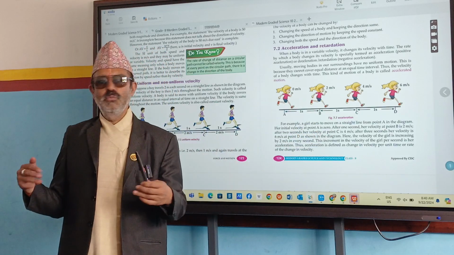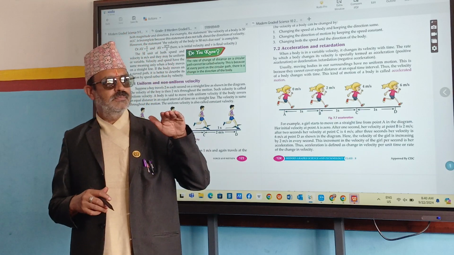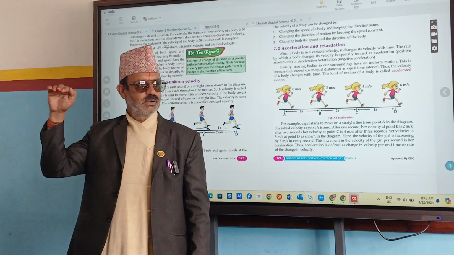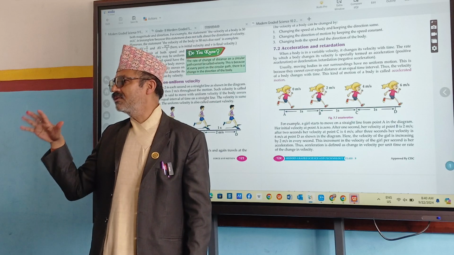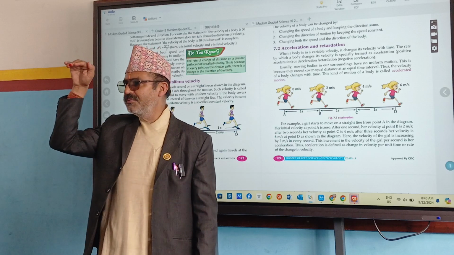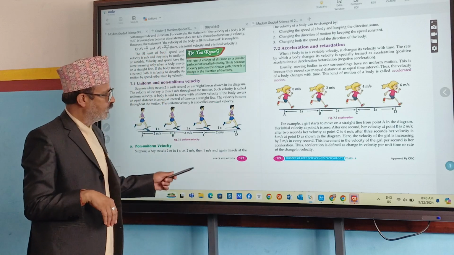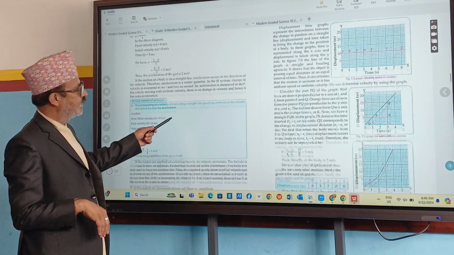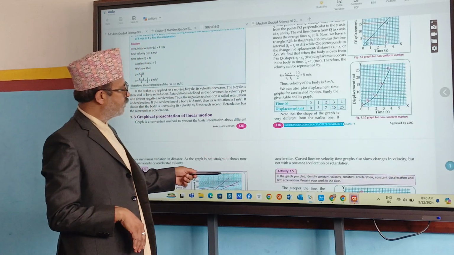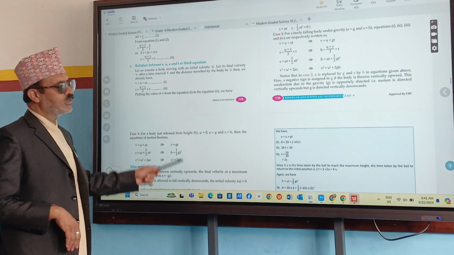And our motion is uniform or non-uniform? Non-uniform. But you have seen airplanes, when they travel, their speed is the same, because there is nothing that disturbs their motion, right? When they are in the sky. But later on, when they are going to land, their speed will decrease. Some numerical problems in this graph also you have to remember: velocity-time graph, distance-time graph, and especially here, what to remember?